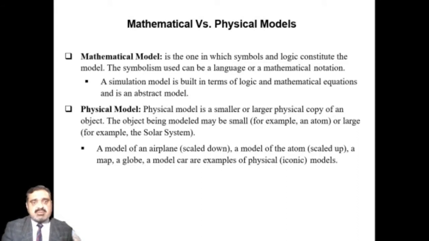Now first of all, what are mathematical models? This is basically one in which symbols and logic constitute the model. The symbolism used can be a language or mathematical notations. A simulation model is built in terms of logic and mathematical equations and is an abstract model. A physical model is a smaller or larger physical copy of an object. The object being modeled may be small or large. A model of an airplane, a model of an atom, a model of a map, a model of a globe, a model of a car. These are examples of physical models.